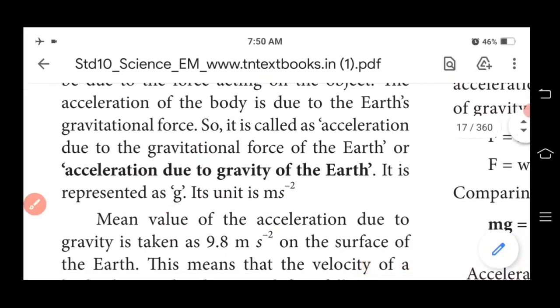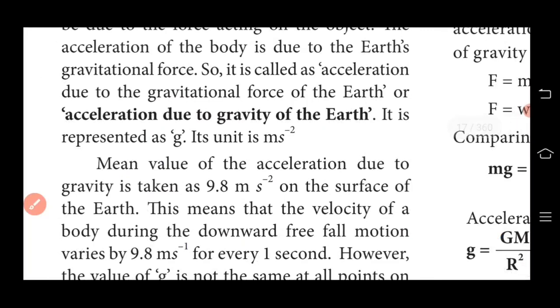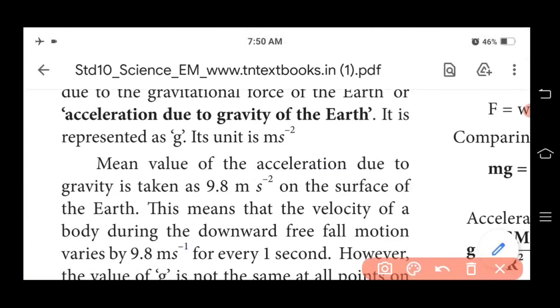And then the mean value of the acceleration due to gravity. The mean value of the acceleration due to gravity is taken as 9.8 meter per second square on the surface of the earth. So simply, the acceleration due to gravity value is taken as 9.8 meter per second square.